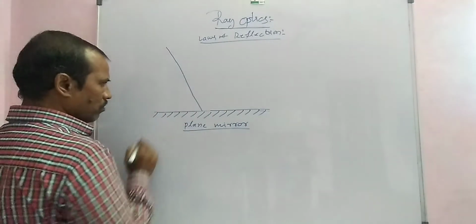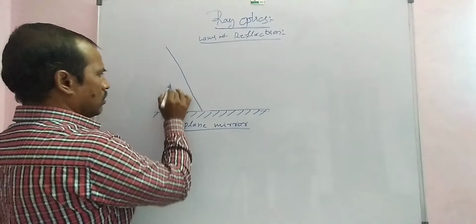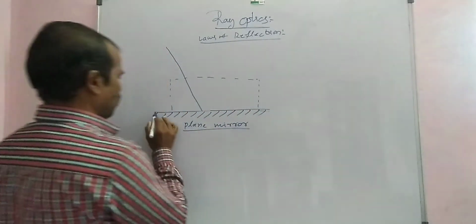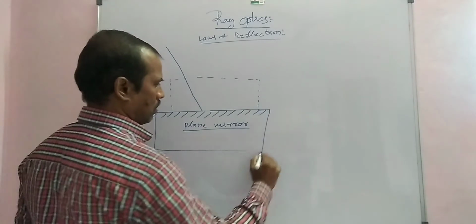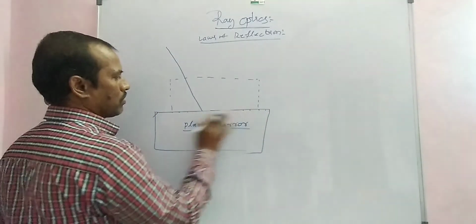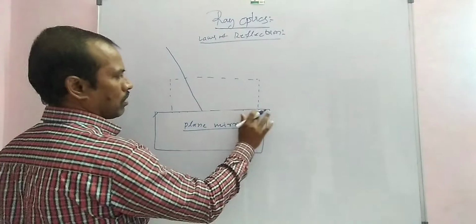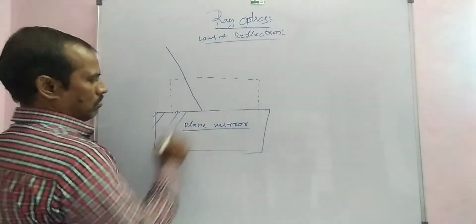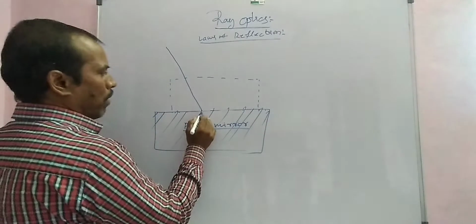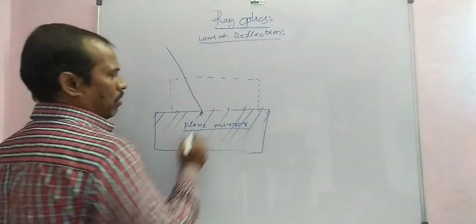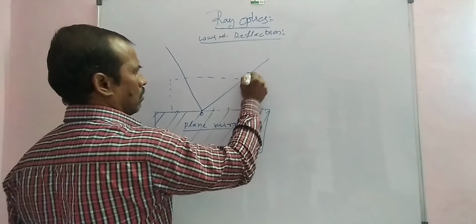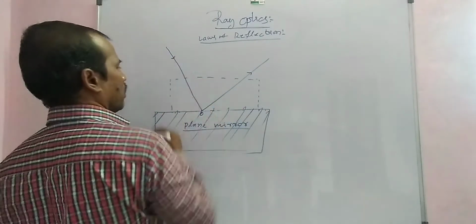This is a reflecting surface. The point of incident is O, and the reflected light is OB.